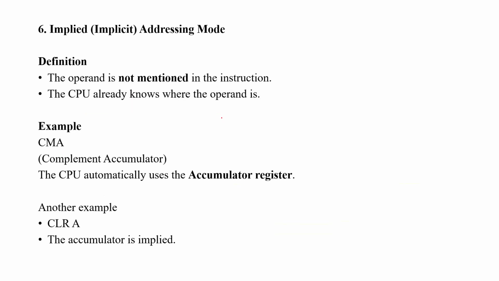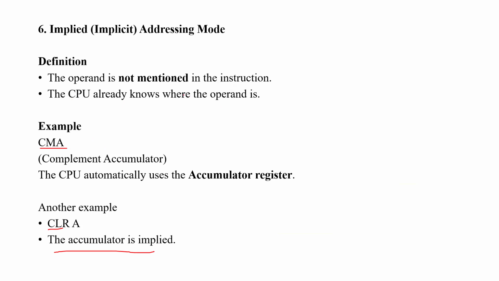And implied addressing mode. Implied means the operand is not mentioned in the instruction. Here the CPU already knows where the operand is. For example, CMA automatically takes the accumulator. Similarly, CLA means clear accumulator. So here the accumulator is implied. From that point of view, in questions we can say immediate, implied or register.